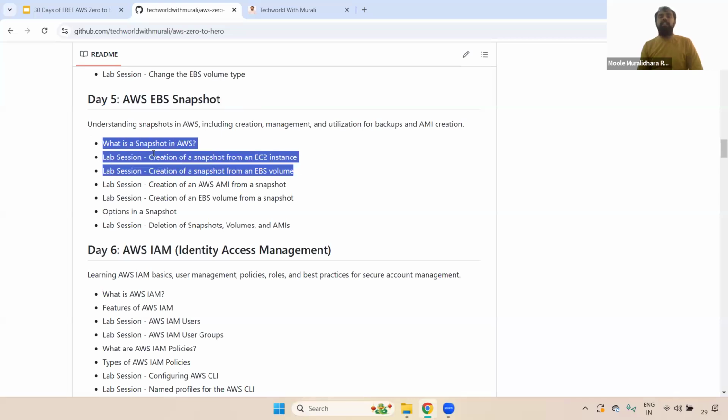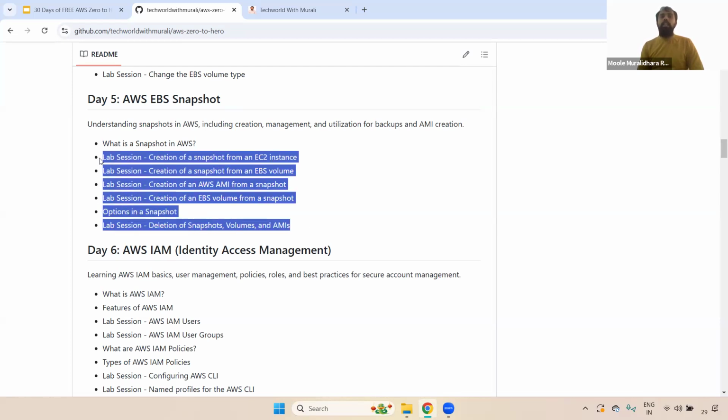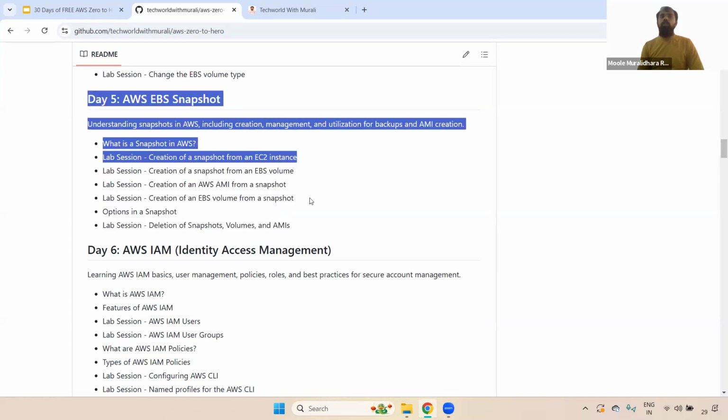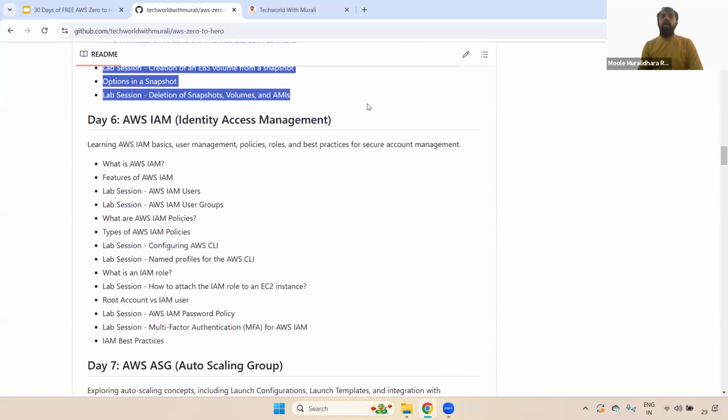Here we will be discussing what a snapshot is, what the usage of a snapshot is, how we create a snapshot from an EC2 instance, how we create a snapshot from an EBS volume, how we create the AMI from a snapshot, and also how we create an EBS volume from a snapshot. We will also discuss what options are available in the snapshot, and how we delete the AMI, snapshot and EBS volume, everything. Once you complete this, you will get to know how to take the snapshot of either an EC2 instance or an EBS volume, everything. Okay, clear, right? Fine.